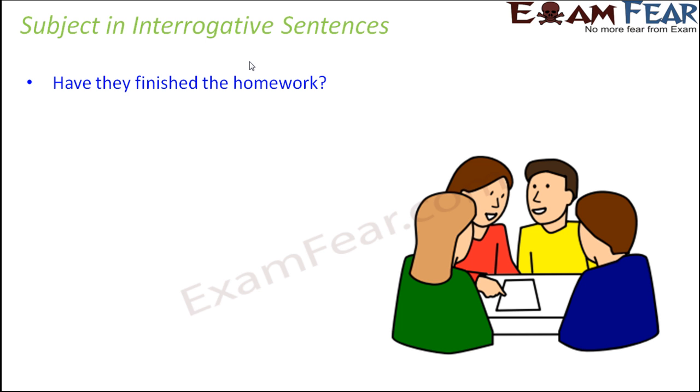So in this case, have they finished the homework? What is the subject? So who is the doer of the action? The action here is to finish the homework. So who is finishing the homework? They. So therefore, they is the doer of the action and they is also the subject. And the remaining part of the sentence is a predicate.